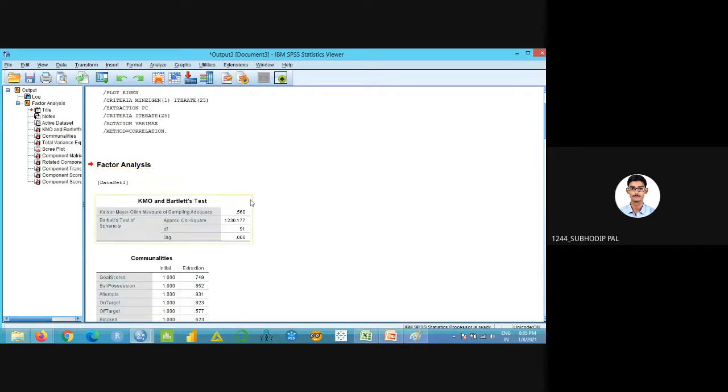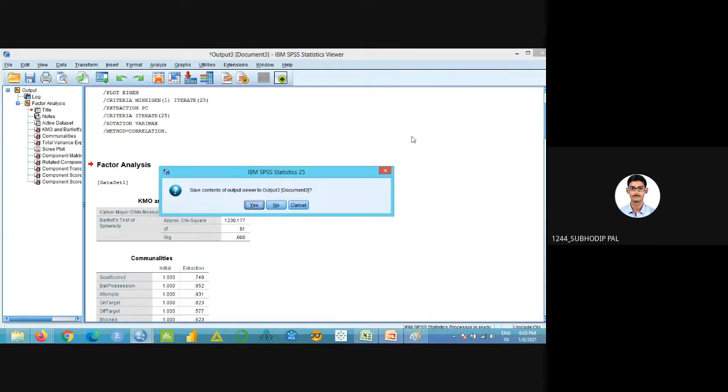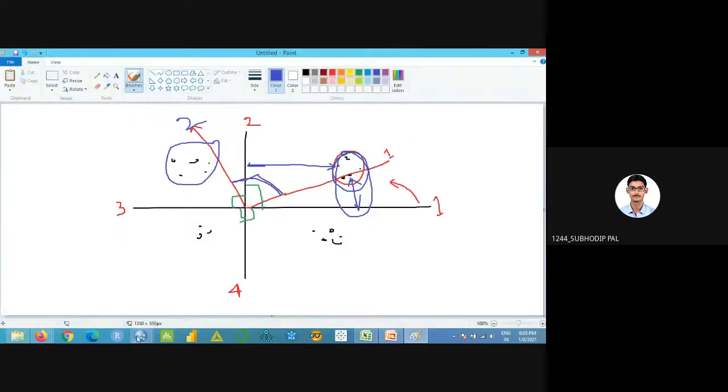Yes, and the process of KMO and Bartlett's test of sphericity. You have to know the hypothesis, the conclusion, and the meaning of this particular Kaiser-Meyer-Olkin value, whether we're accepting the analysis process or rejecting it. Okay, that's done.